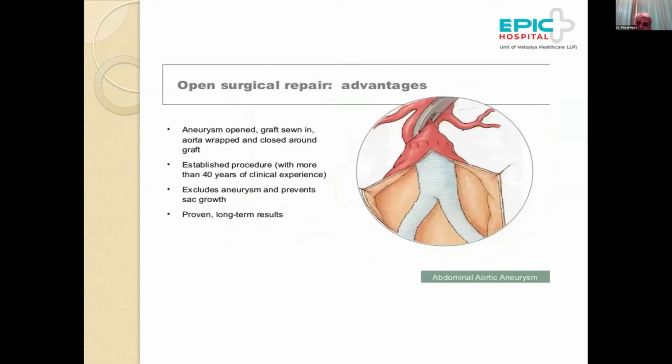So the advantages of open surgery would be, it is a very established procedure, and the first procedure was done way back in 1953 with more than 40 years of clinical experience, and it totally excludes the aneurysm and prevents sac growth, which unfortunately is not the case with stent grafts. The incidence of later sac ruptures or reinterventions becomes very high because those components are not addressed with an endovascular repair. So it has proven long-term results.